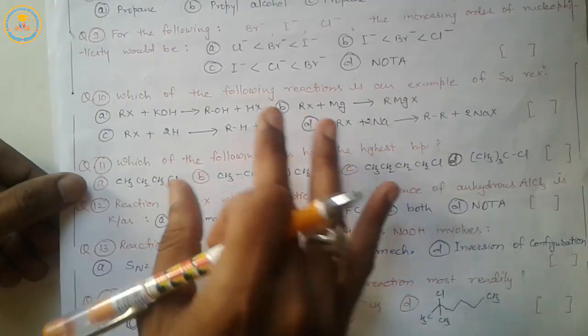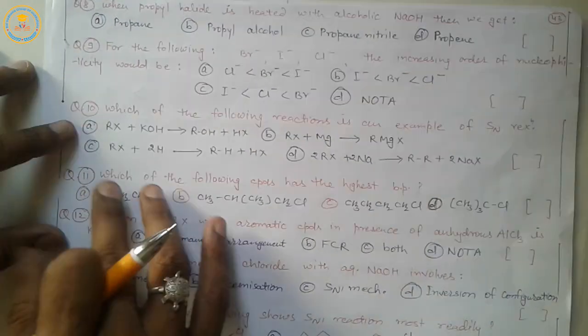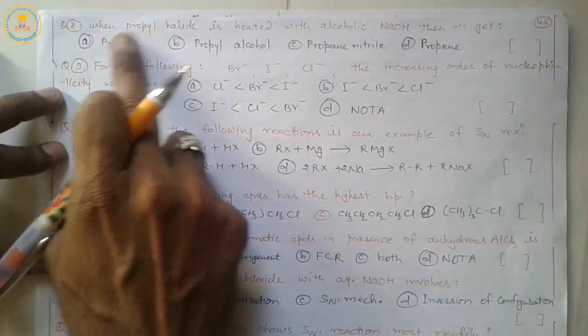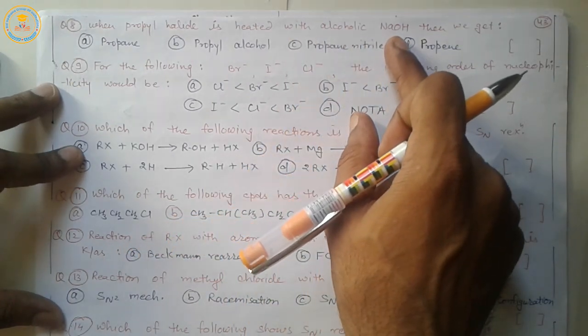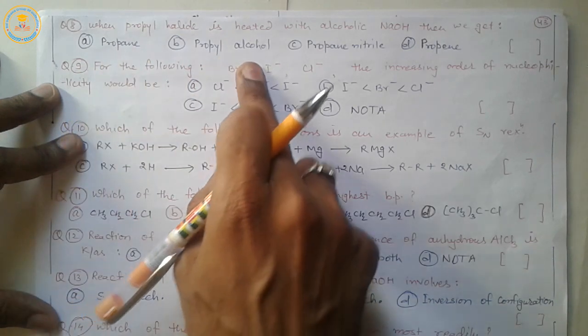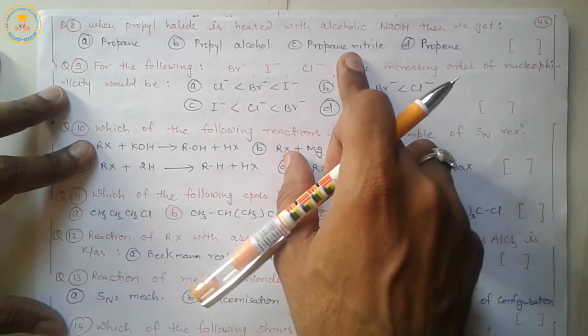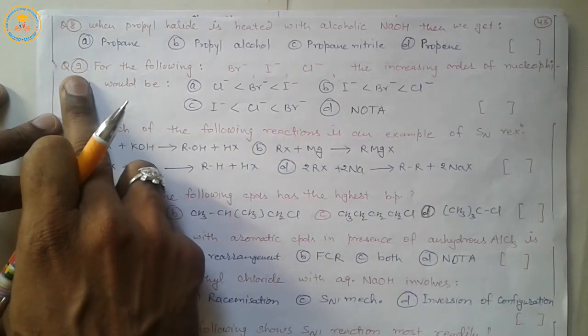Now next eighth question, question 8. When propyl halide is heated with alcoholic base like NaOH, then we get propane, propyl alcohol, propane nitrile, propene. Now next question 9.